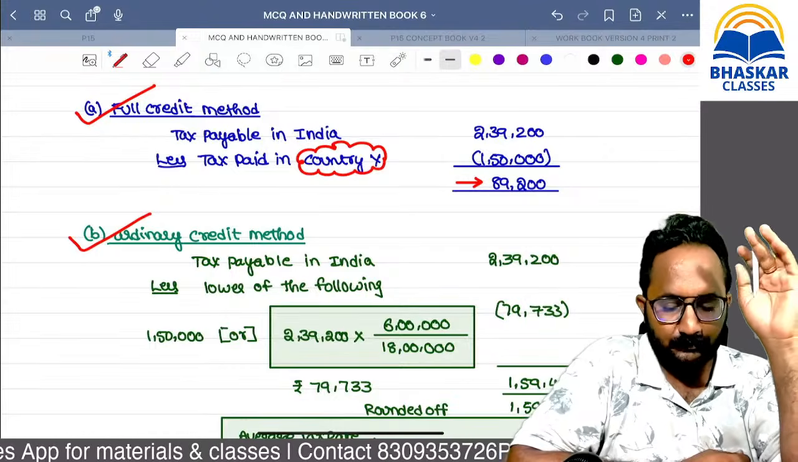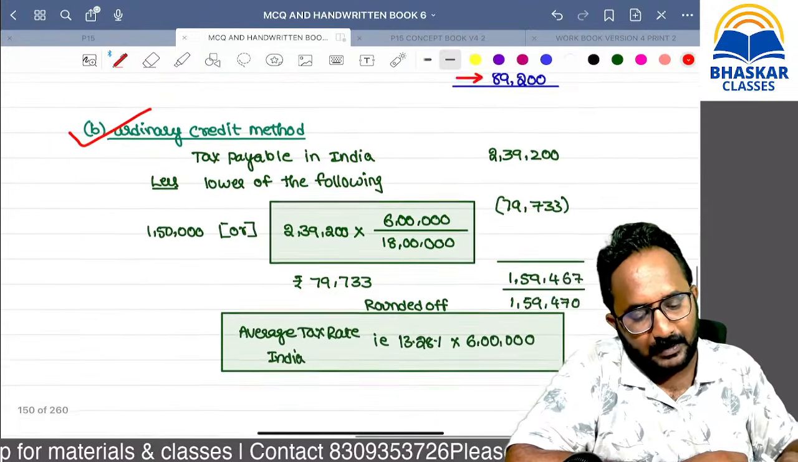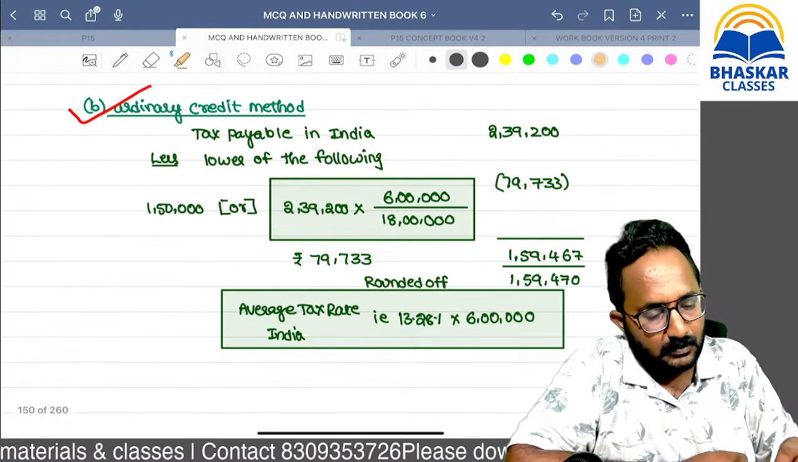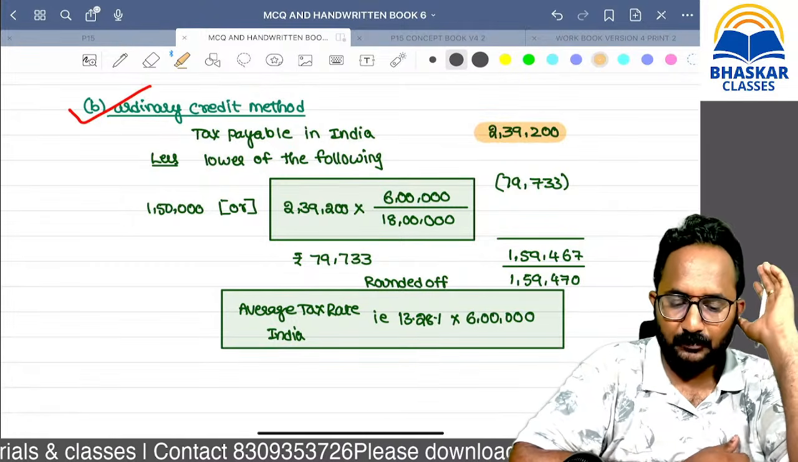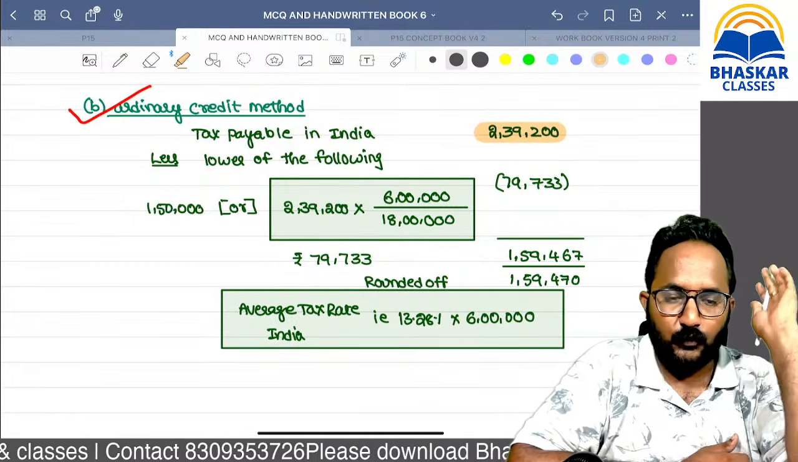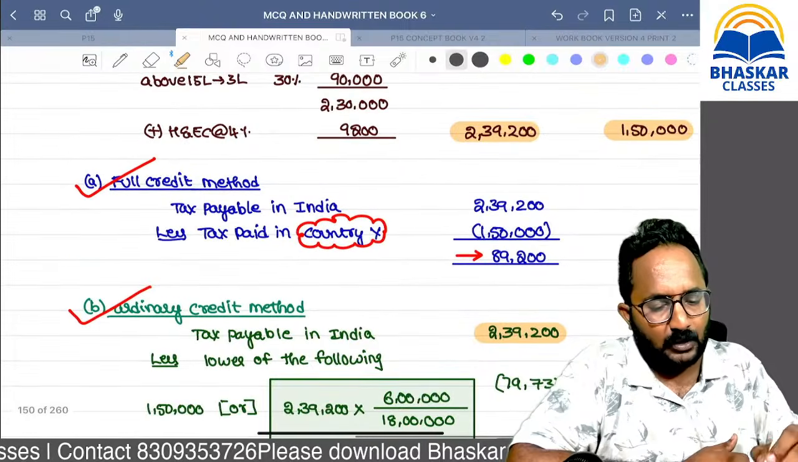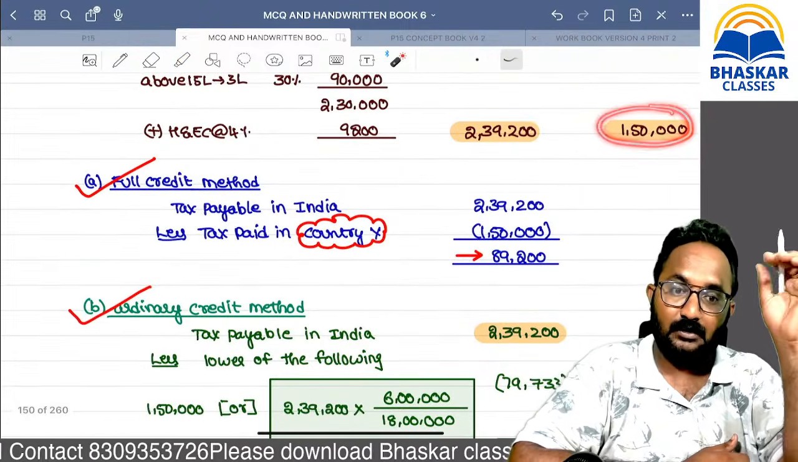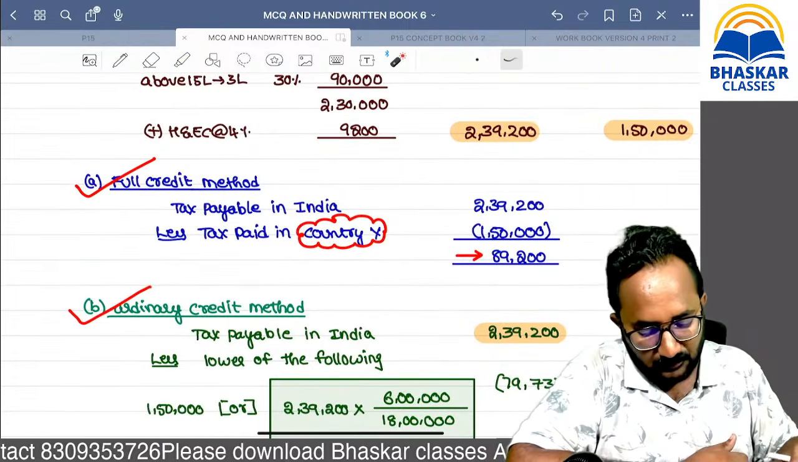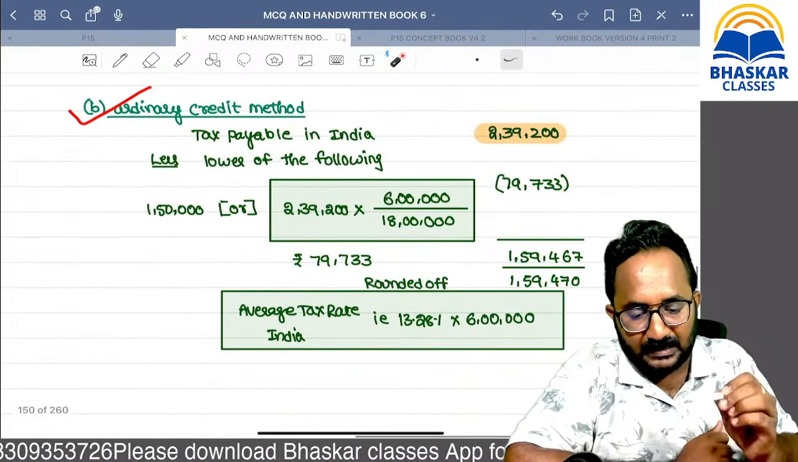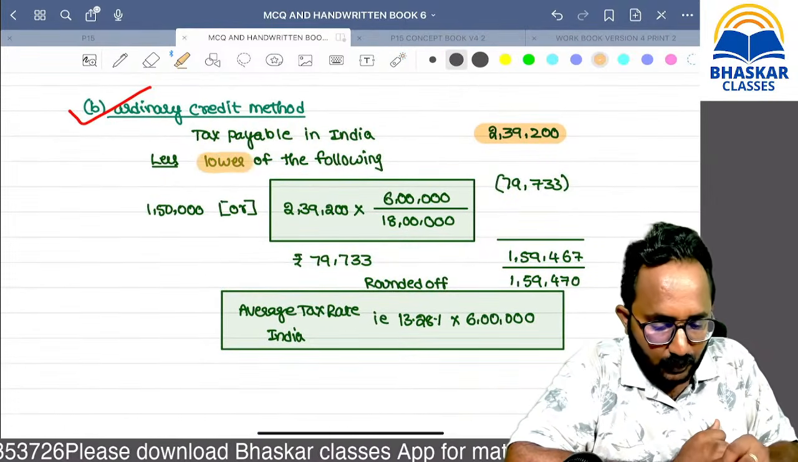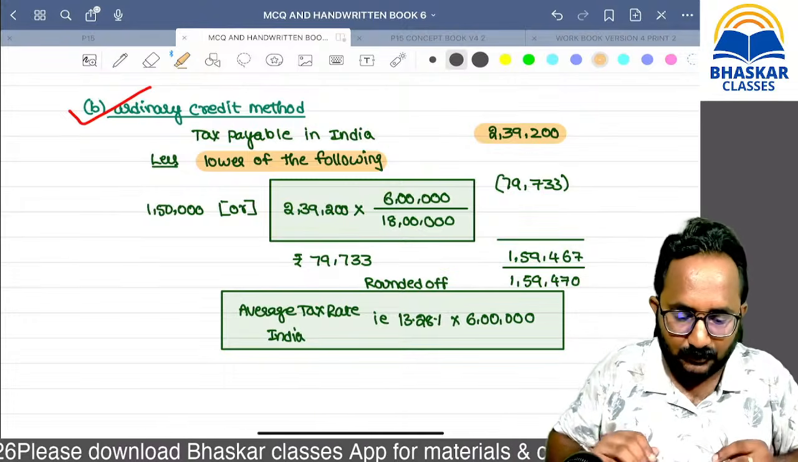Now remember, what is the tax payable in India before relief? This amount. Full credit means easily, the total amount you can take as a credit. Now I will tell you a simple one. Ordinary credit means the lower of the following.